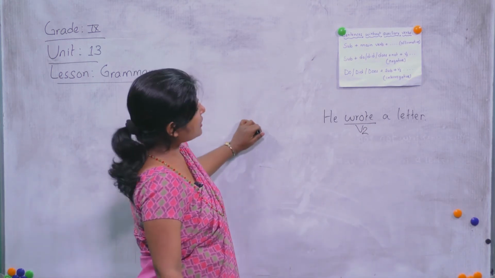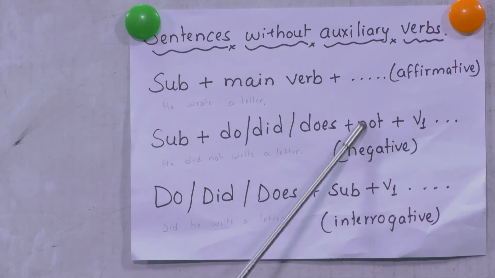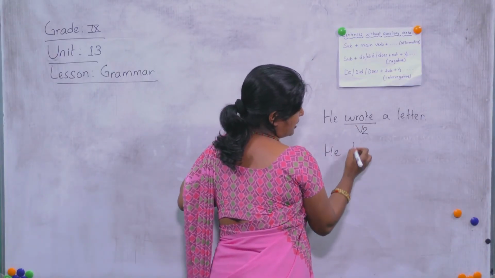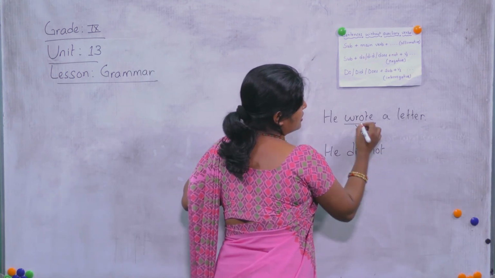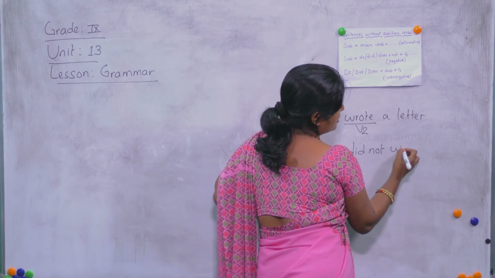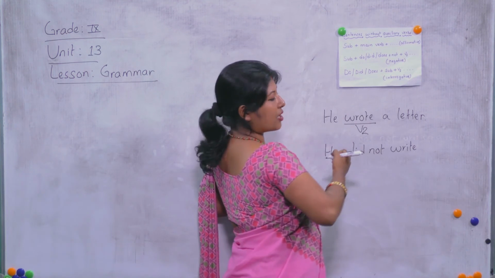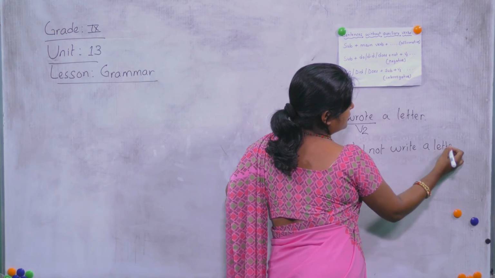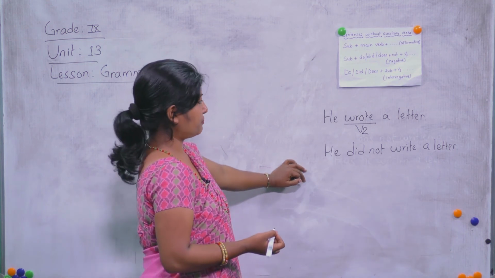In the negative form, do, does or did is inserted, "not" is added, and then verb 1. This is past, that's why "did not." "He did not." "Wrote" changes into "write," verb 1, because we need verb 1. He did not write a letter.